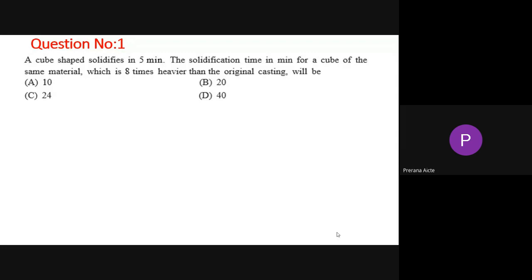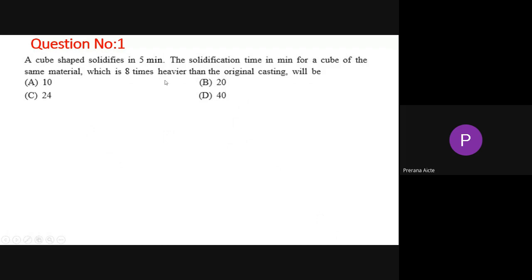Your cube shape solidifies in 5 minutes. It is a cube, meaning a three-dimensional square. It can solidify in 5 minutes. The solidification time in minutes for a cube of the same material, which is 8 times heavier than the original casting. So it is 8 times heavier than the original casting. Then the volume will be, the solidification time for the same material, we have to calculate.